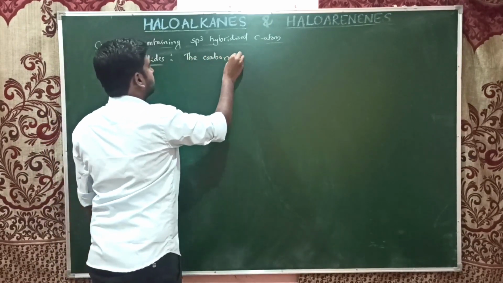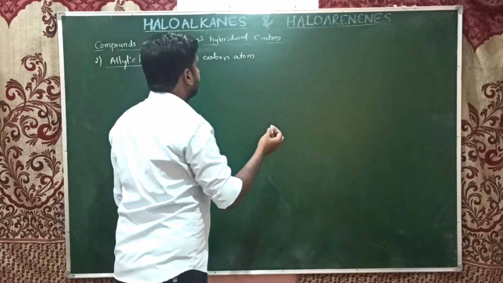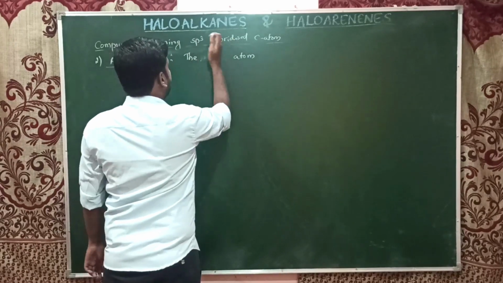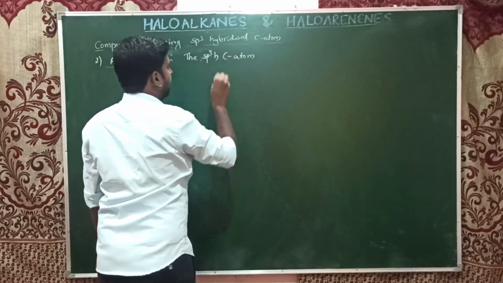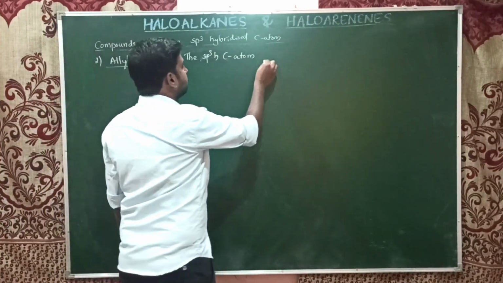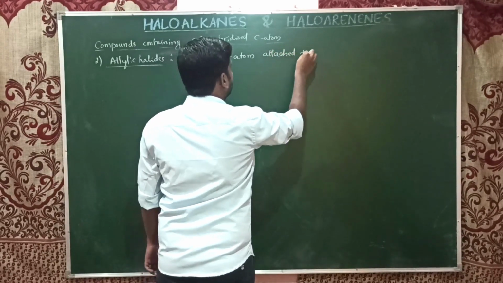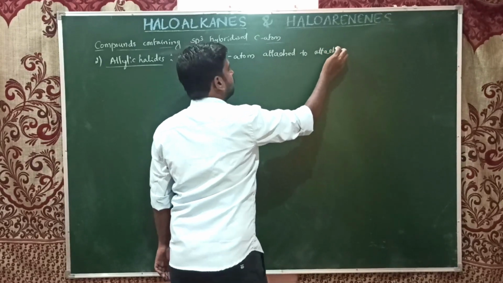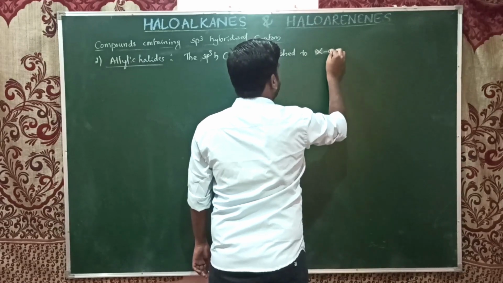The sp3 hybridized carbon atom attached to the halogen atom.